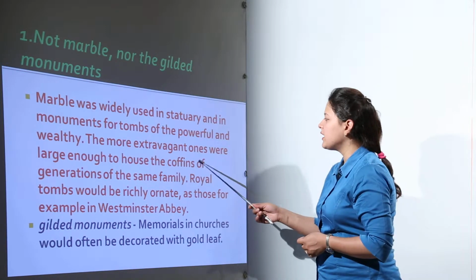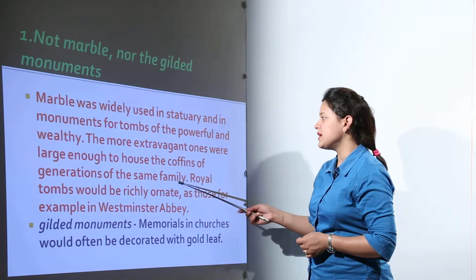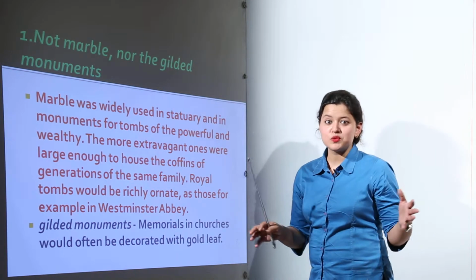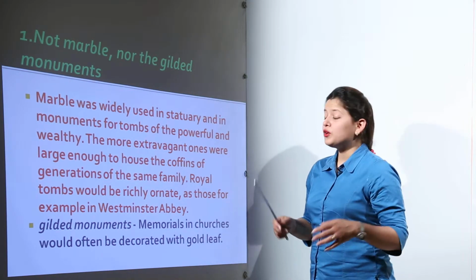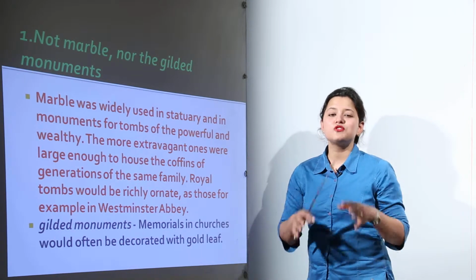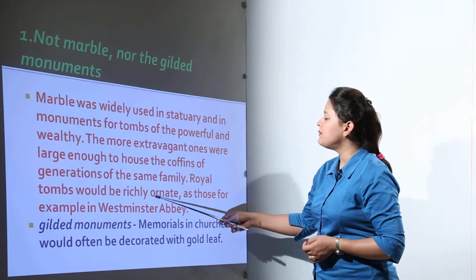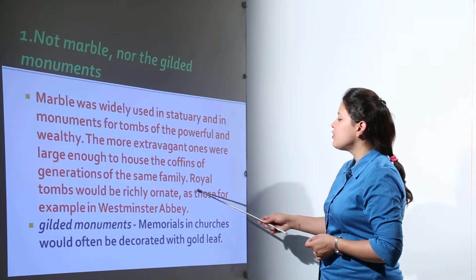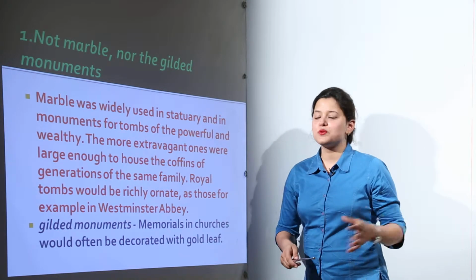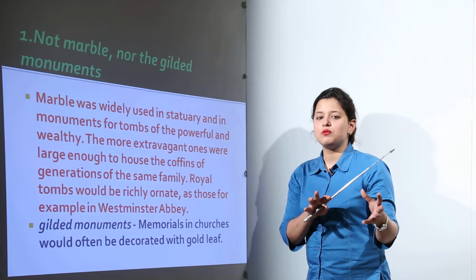The more extravagant ones were large enough to house the coffins of generations of the same family. So the more extravagant ones, meaning the more expensive ones, were those large enough to hold the coffins of whole generations. Royal tombs would be richly ornate, as those, for example, in Westminster Abbey. The rich ones used to have all the decoration and stuff very rich in look.